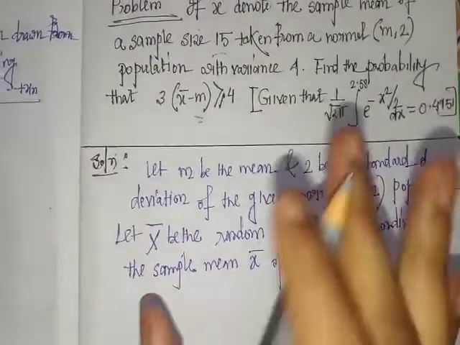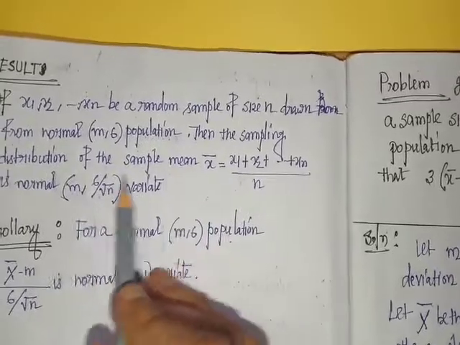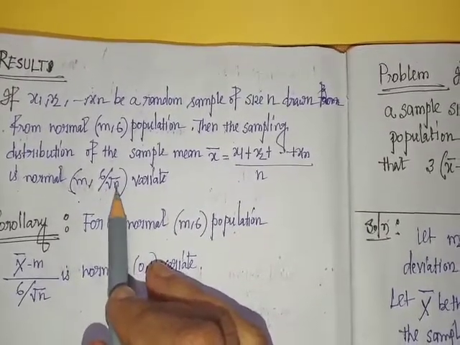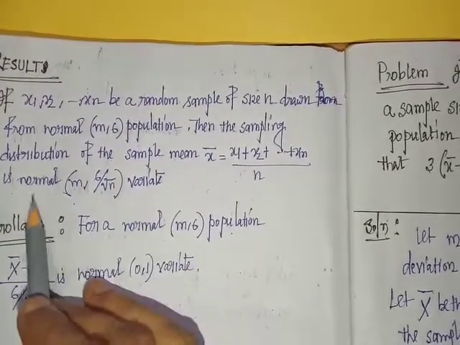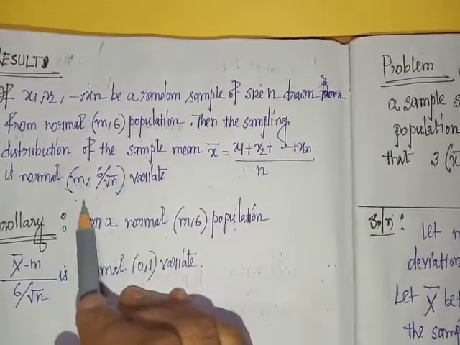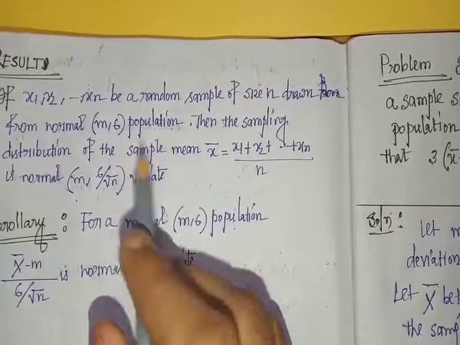Clear? Then using this result, x bar follows a normal (m, sigma by root over n) distribution. Here m is m, sigma is 2 and n is 15.